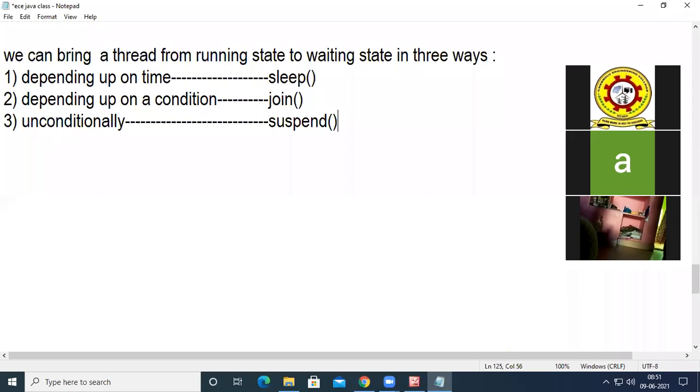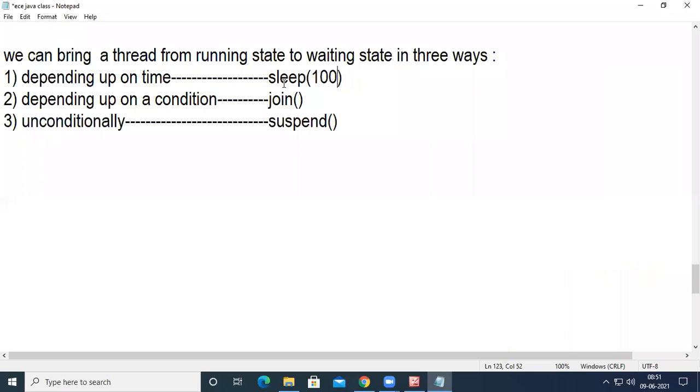The sleep method brings the thread from running to waiting depending upon a time. For example, if I want to suspend a thread for 1 second, I have to pass 1000 here, which means 1000 milliseconds. If I want to suspend a thread for 5 seconds, I need to pass 5,000. So there exists a thread T1 which is in running state.